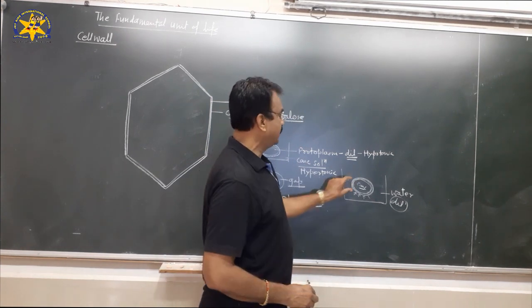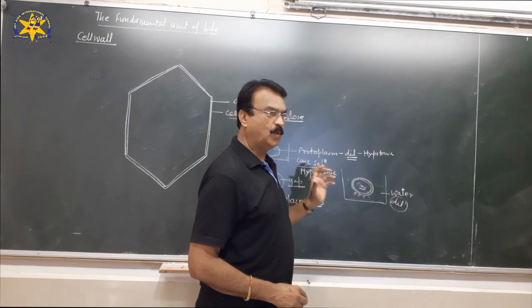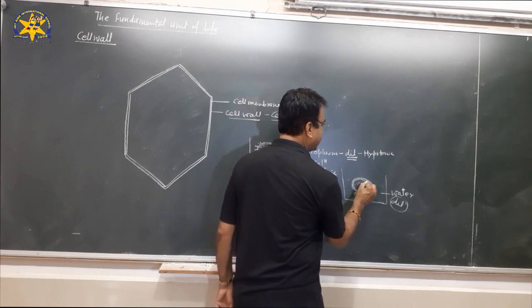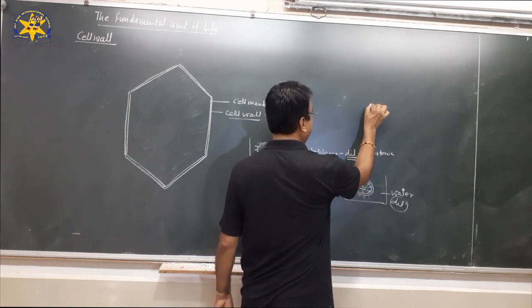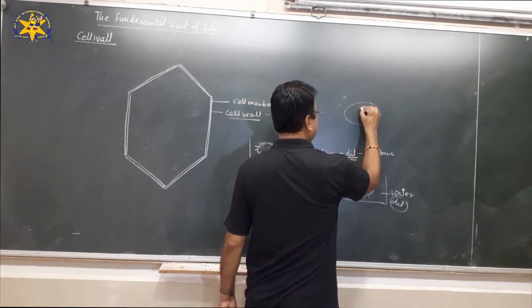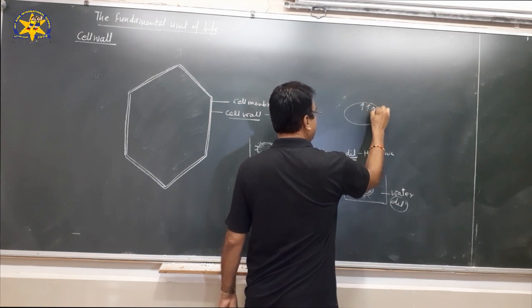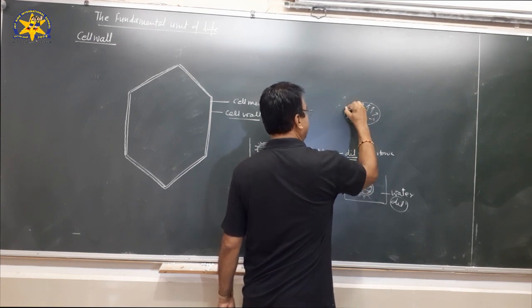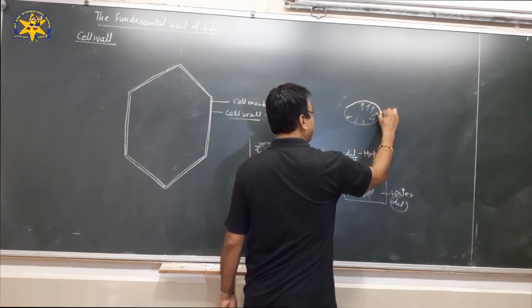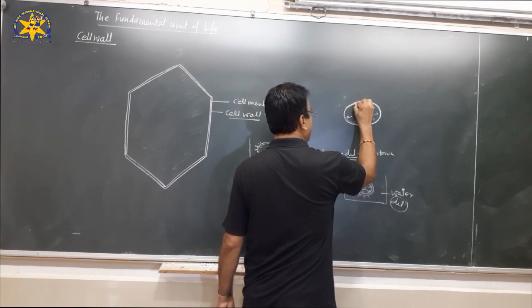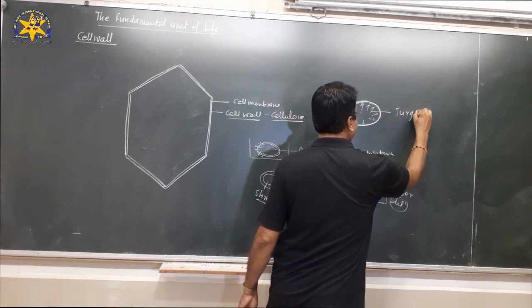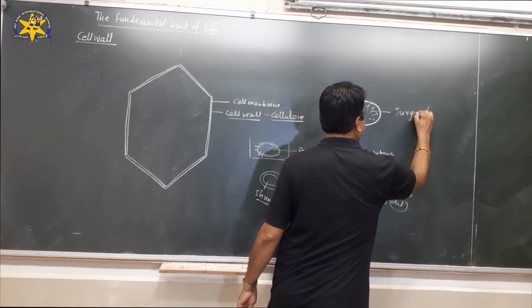But what happens? The cell will not burst. Why? Because there is a layer of cell wall. This is the cell, this is the protoplasm, and due to storage of extra water, a pressure is exerted from inside on the cell membrane, and that cell membrane gets fused with the cell wall. And this pressure which is exerted is called the turgor pressure.